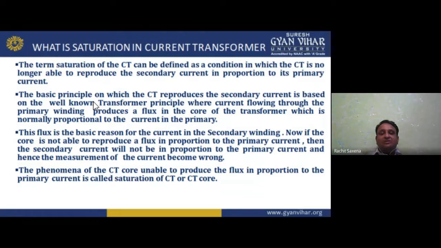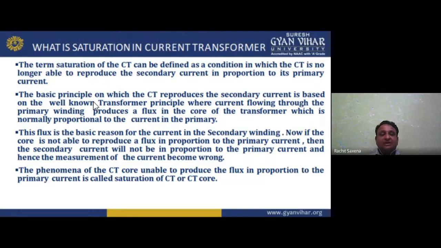Stomach imbalance, or we can say digestion imbalance, I get. Similarly, if saturation occurs in a CT, what will happen? There is no relation between the primary and secondary current in proportion to each other. So the CT ratio does not hold, since there is no proper primary-to-secondary current relation. So the CT ratio is disturbed at that time.